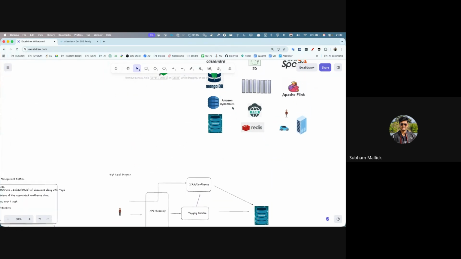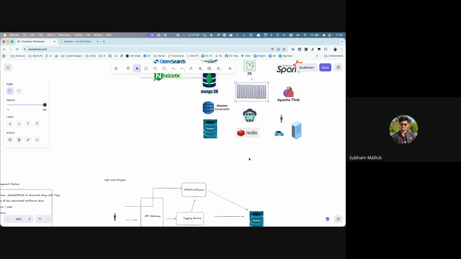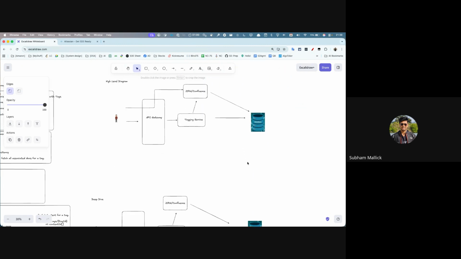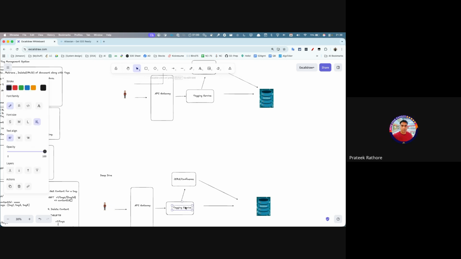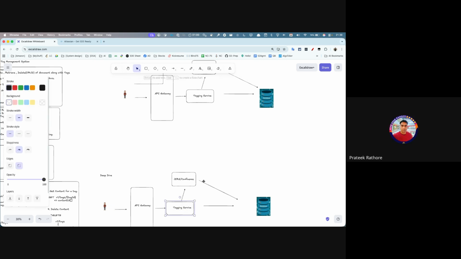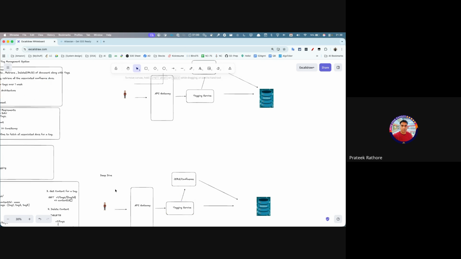Pratik, one more thing. I think the diagram is not actually correct. Here your user is not a user. Here your user is actually Jira or Confluence, and they would be hitting the API gateway for the tagging service, right? Yes, that is also correct. Either they will call this only, and the event will be captured by the tagging service.